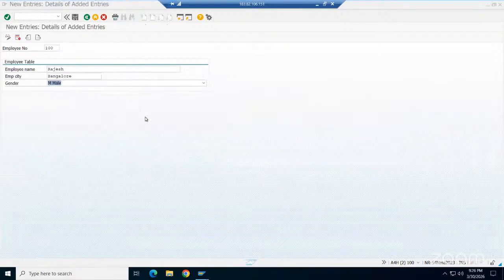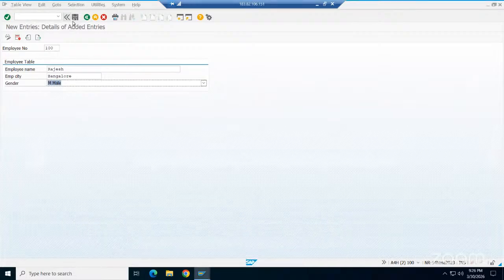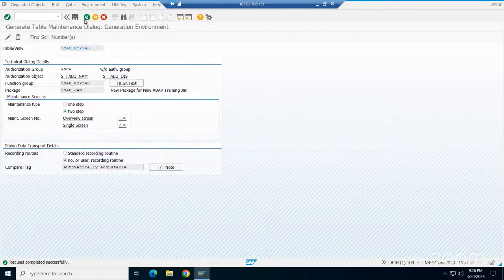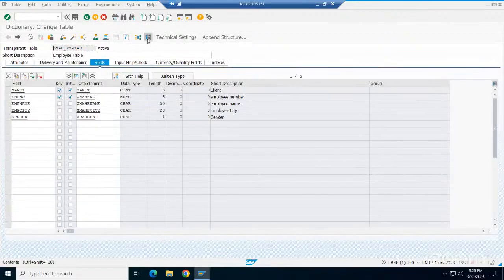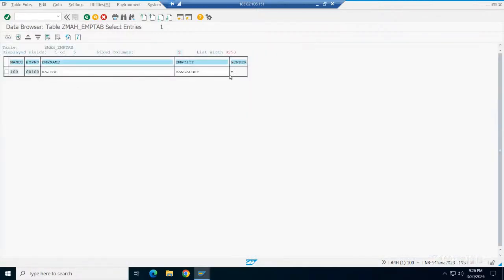And here, save it now. Okay, now M has come. How do you know? You can check it in the table. SE11, go back, go to the contents. Contents means data, records. See, M has come.